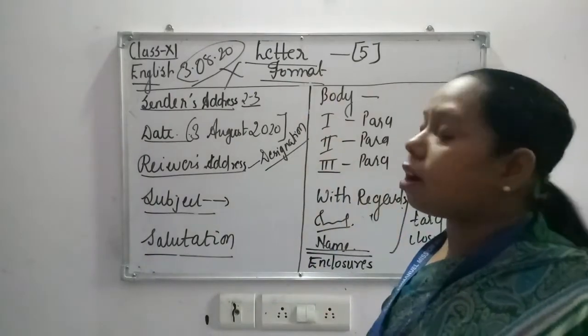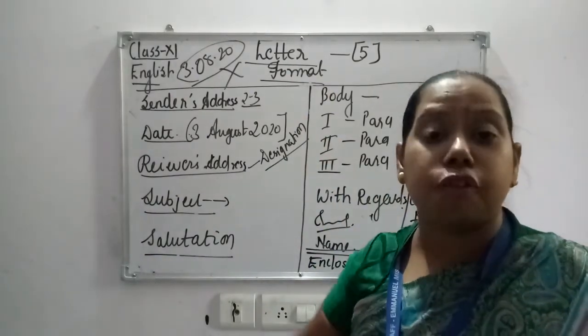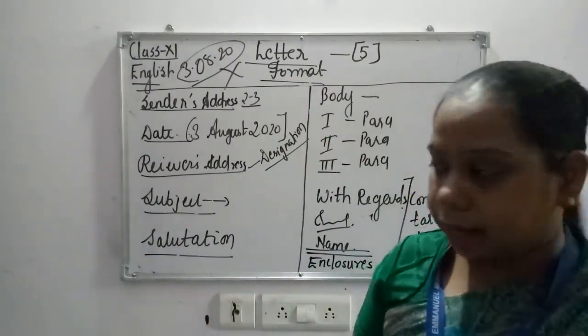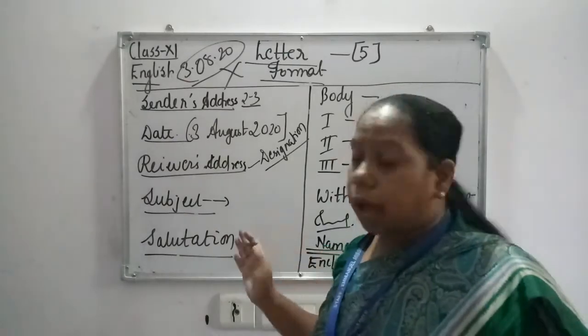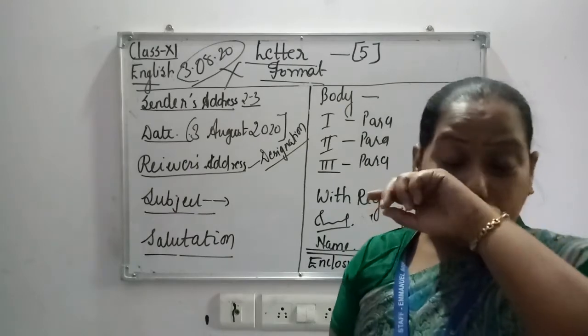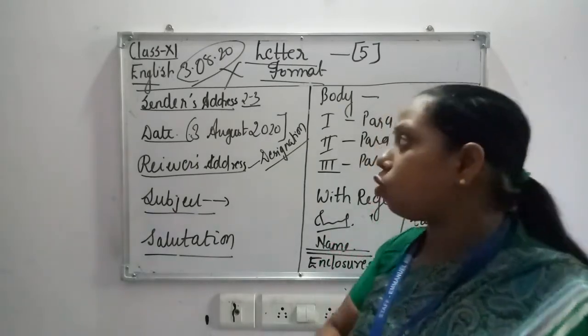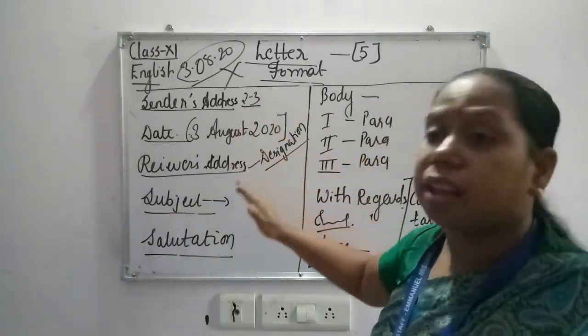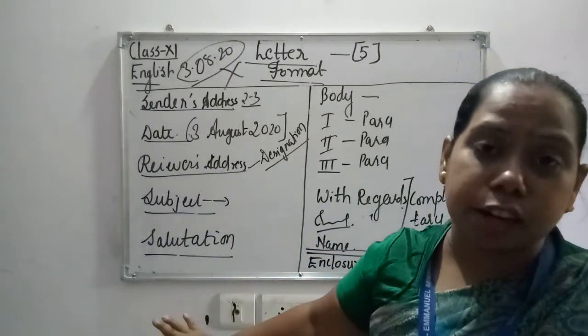So this is a general format which we follow for formal letters. Now I am going to deal with different types of letters, and in all those letters I am not going to deal with sender, address, date, receiver. You know what all things need to be written over there.